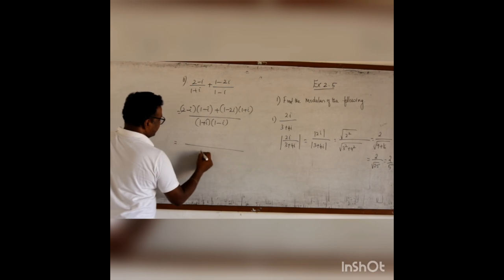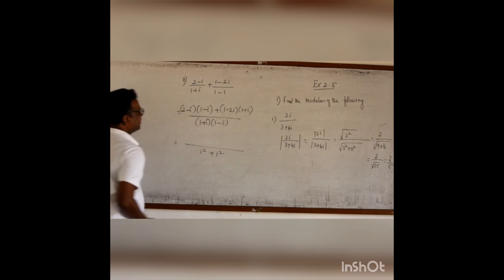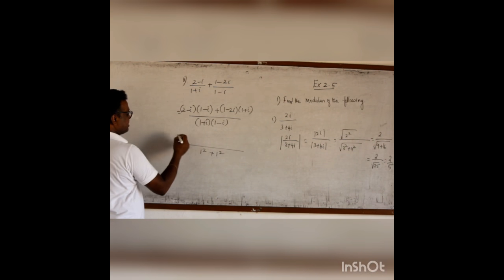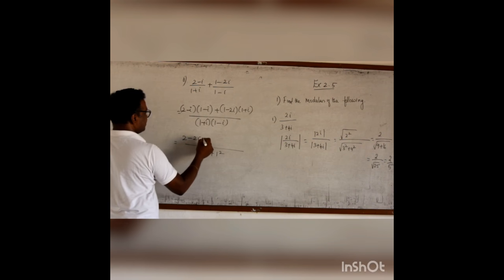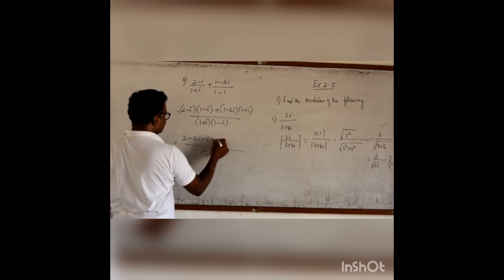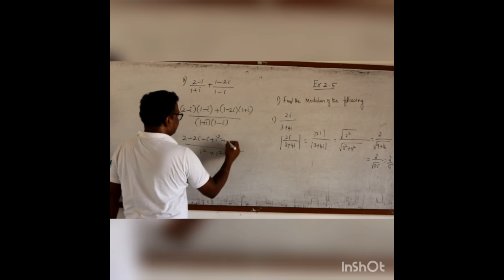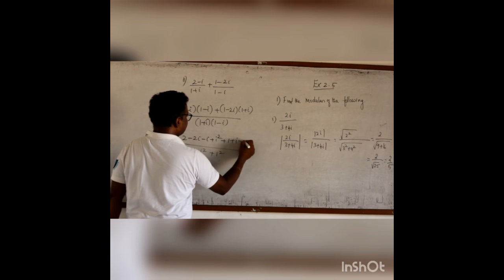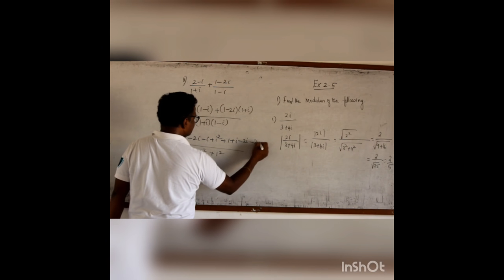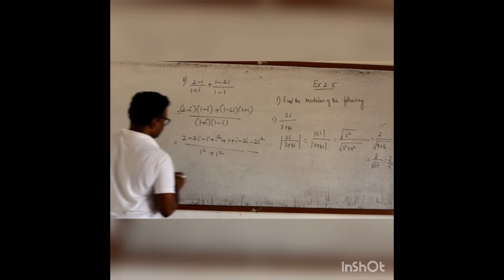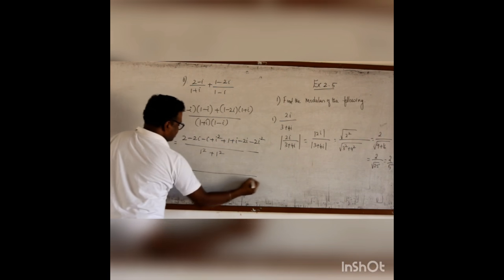The denominator we know is 1 square plus 1 square. The numerator: take 2 and multiply, 2 minus 2i minus i plus i square. Multiply with 1: 1 plus i minus 2i minus 2i square. The denominator is 2.